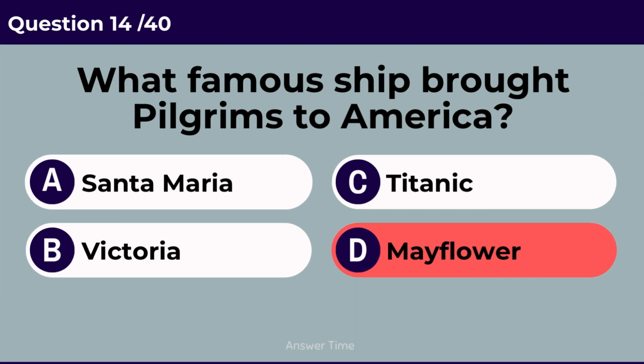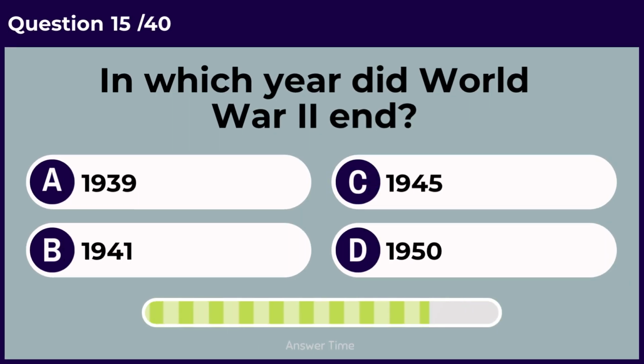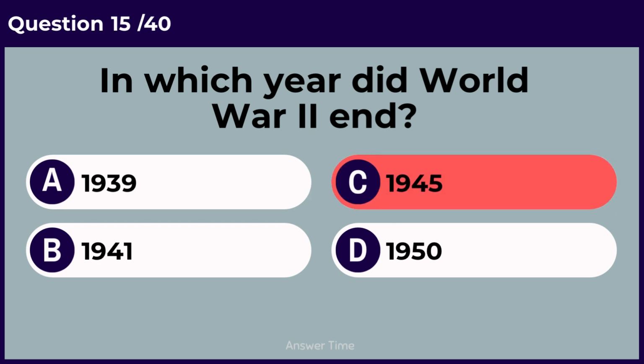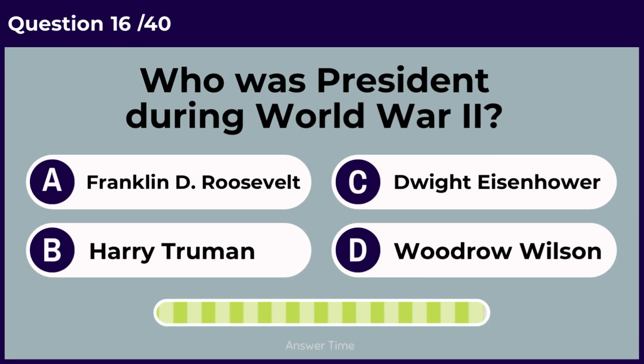Mayflower. In which year did World War II end? 1945. Who was president during World War II?